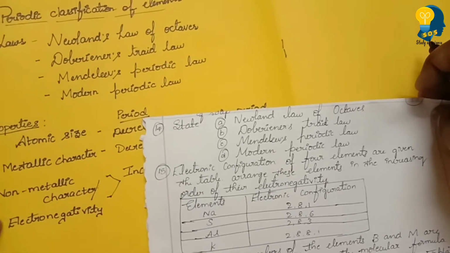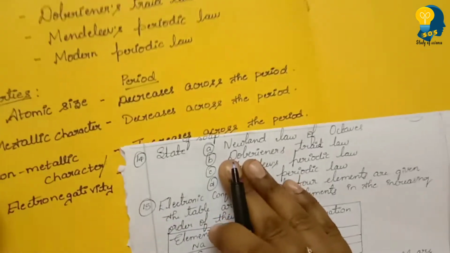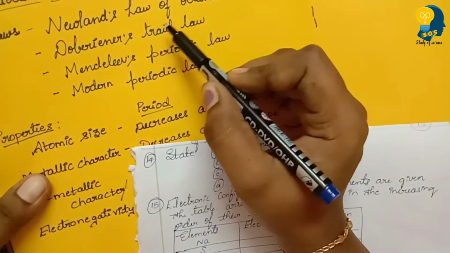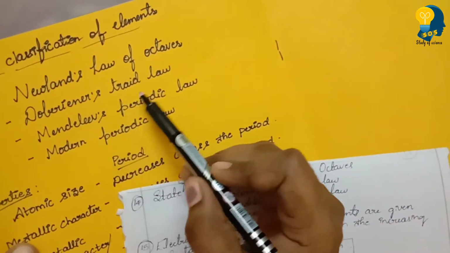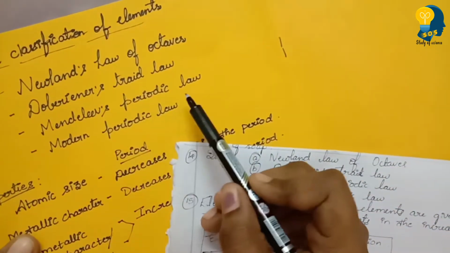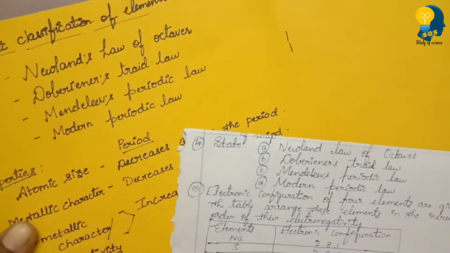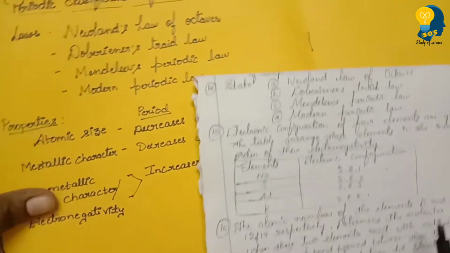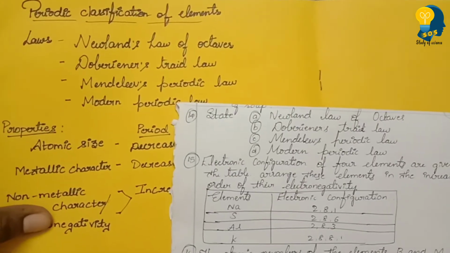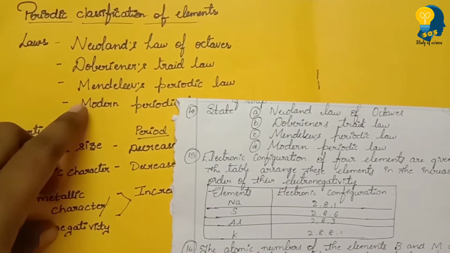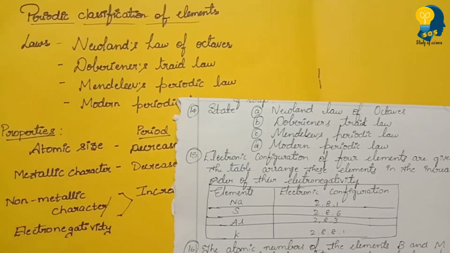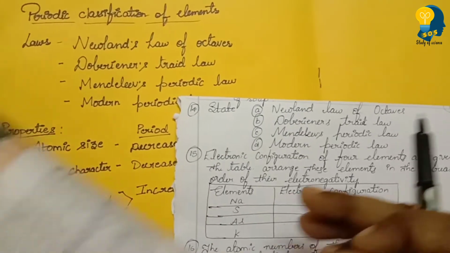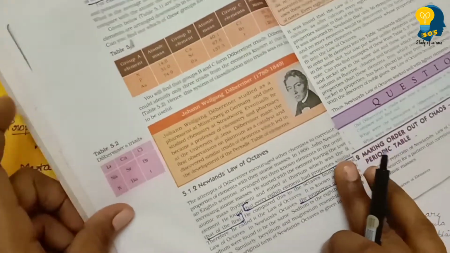Some of the laws which you have to focus on from this lesson are Newland's law of octaves, Döbereiner's triad law, Mendeleev's periodic law, and the modern periodic law. So you all have to learn along with me now. Let's start with Newland's law of octaves. How can we define Newland's law of octaves? It is very simple. Just write this one line.